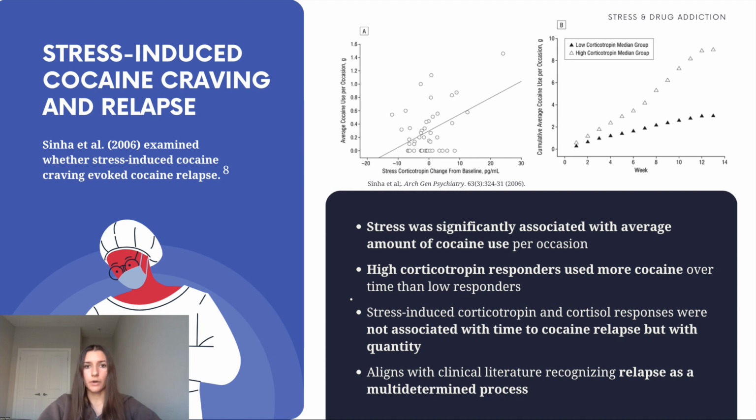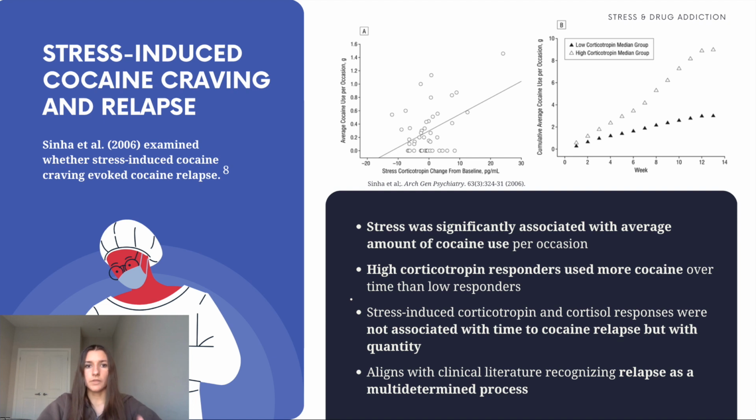Ultimately, stress-induced corticotropin and cortisol responses were not associated with the time to cocaine relapse, but they did predict higher amounts of cocaine use per occasion in the 90-day follow-up, and this is seen by the difference in the white and the black triangles in figure B.